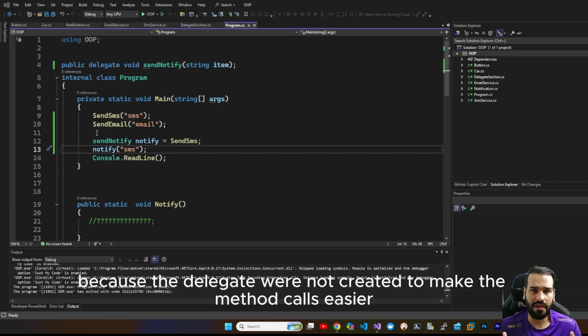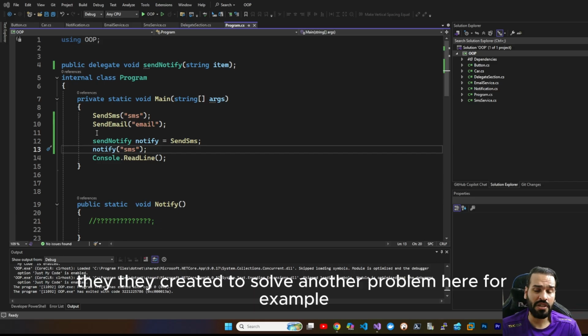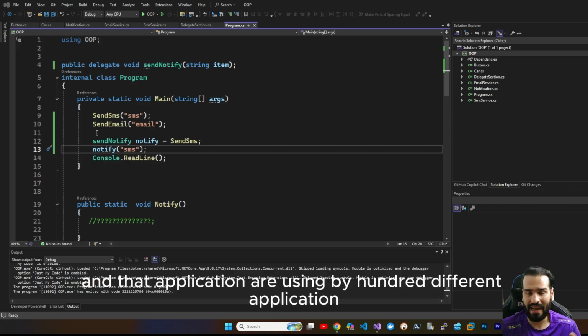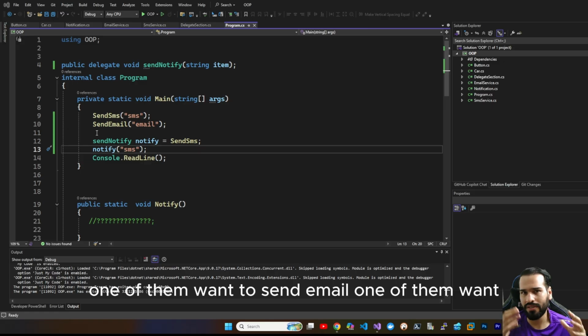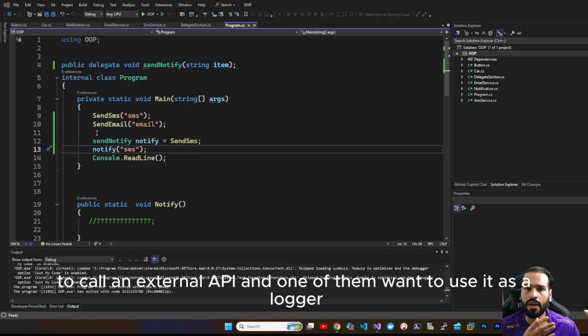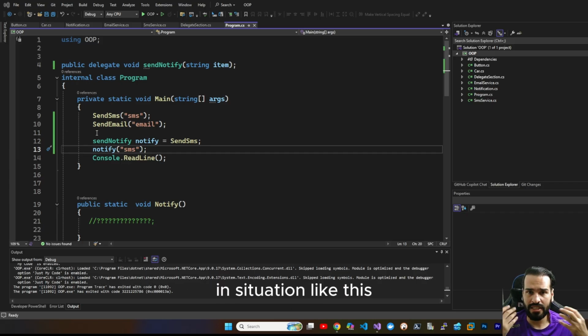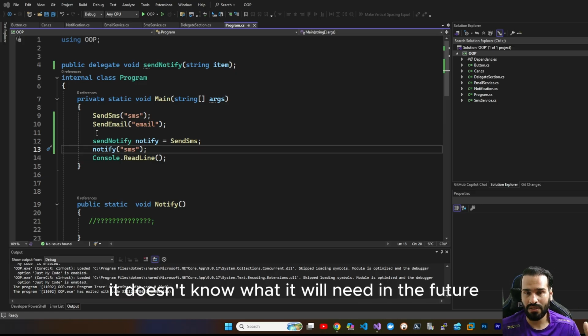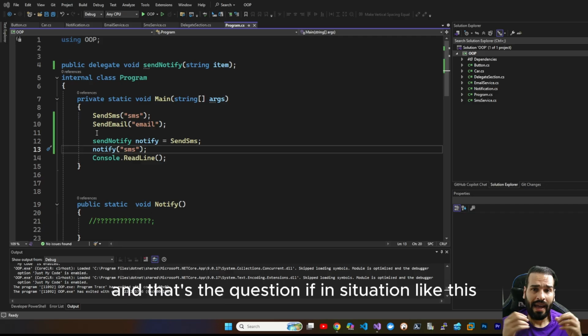Because delegates were not created to make method calls easier. They were created to solve another problem. Here, for example, you have a reusable notification library, and that library is used by 100 different applications. One of them wants to send email, one of them wants to call an external API, and one of them wants to use it as a logger. In a situation like this, the library doesn't know anything about the behavior, and it doesn't know what it will need in the future.